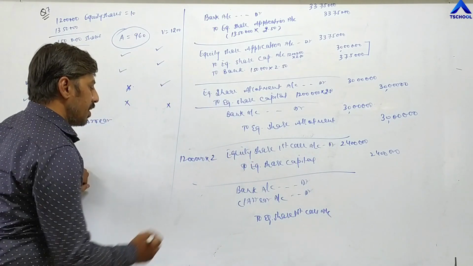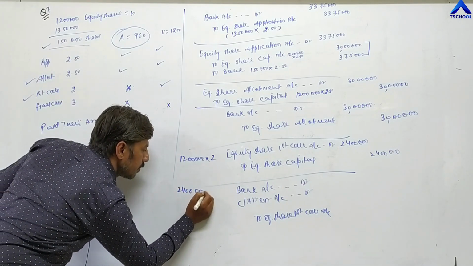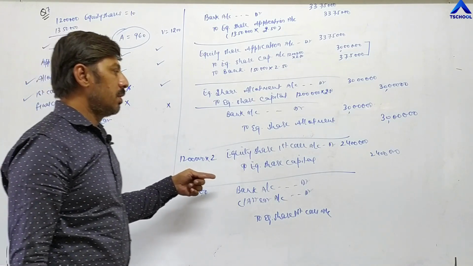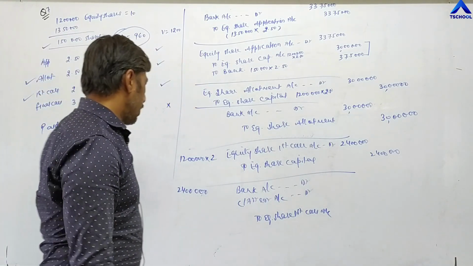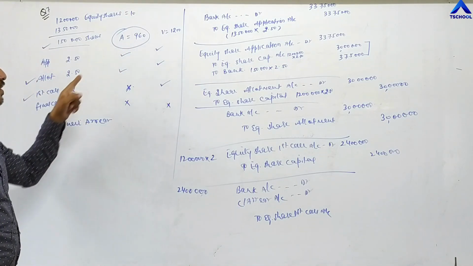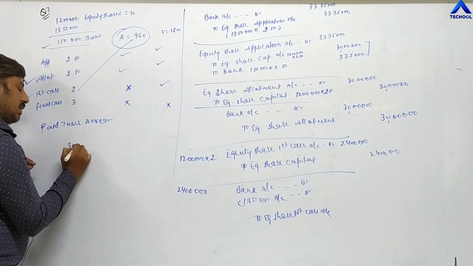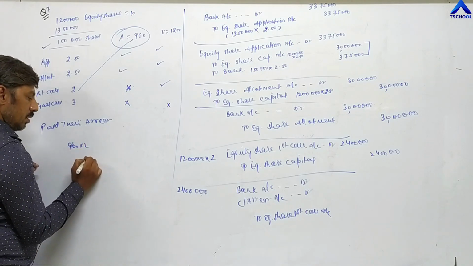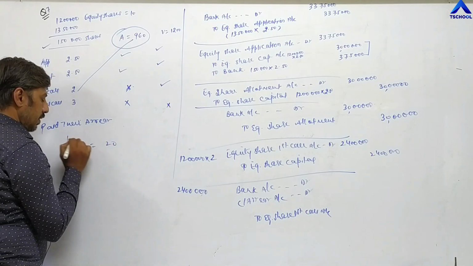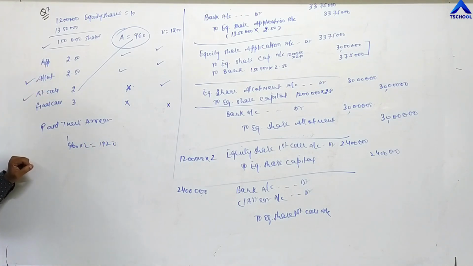Now the total money we have to receive is 24 lakh at the time of the first call, but out of 24 lakh, on 960 shares we have not received money. 960 into 2 is 1,920. We are not receiving 1,920 at the time of the first call.